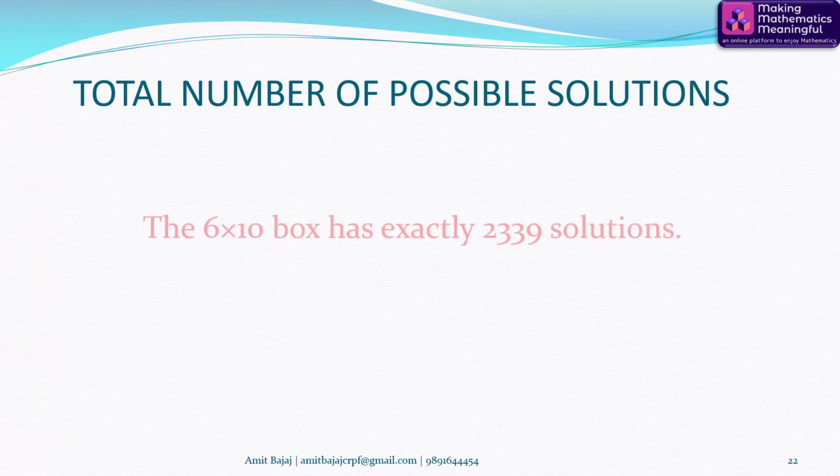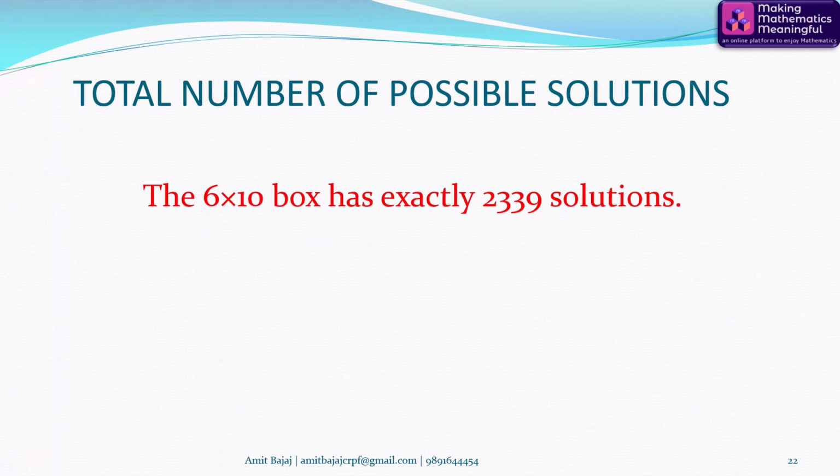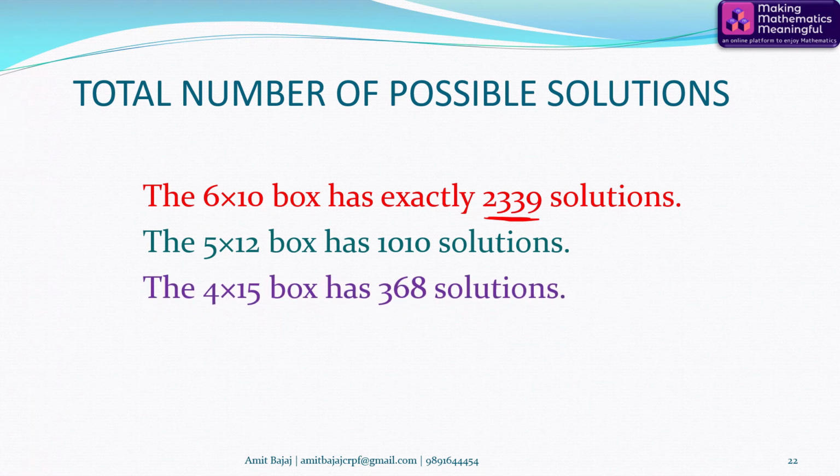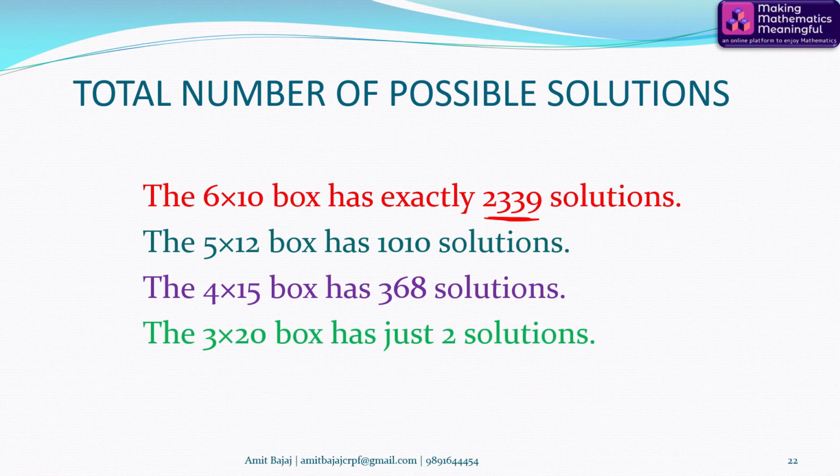The total number of possible solutions for 6 by 10 is 2339. I have shown you only one solution, but the remaining 2338 you may try out at your own end. Similarly, the 5 by 12 rectangle has exactly 1010 solutions. For 4 by 15, it has 368 possible solutions. And for the 3 by 20 box, it has just 2 solutions, out of which one is already shown.